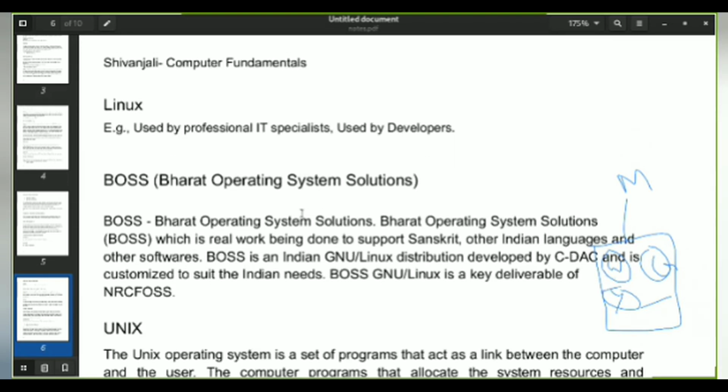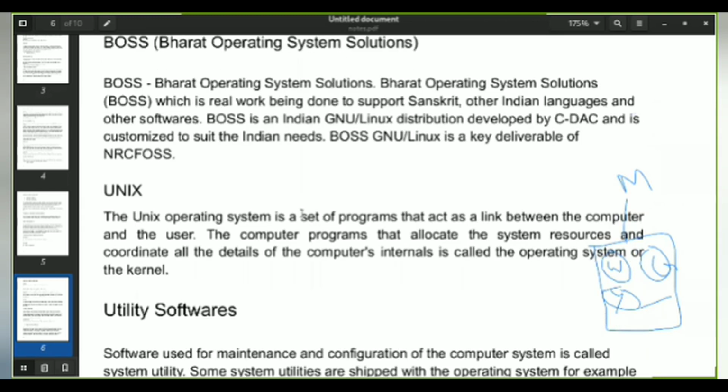The next is the BOS. BOS is nothing but Bharat Operating System Solution. This is an Indian distribution of the Linux system, or you can say it is a Linux operating system developed by Indians, which can be customized based on Indian needs.